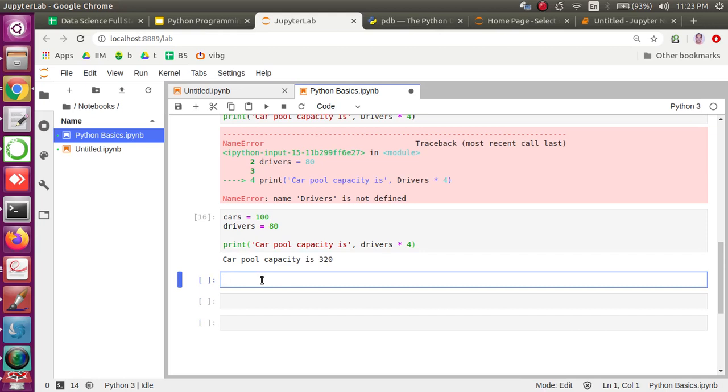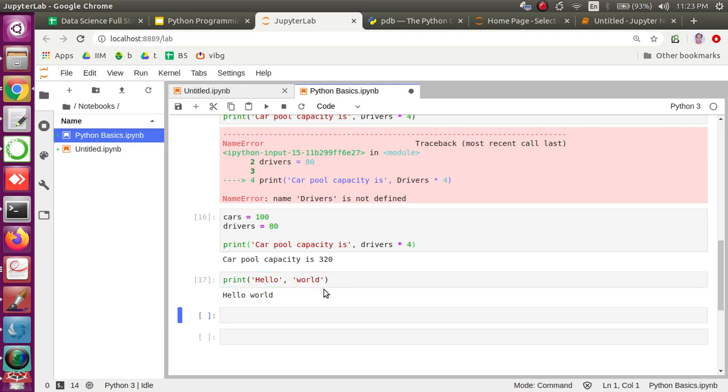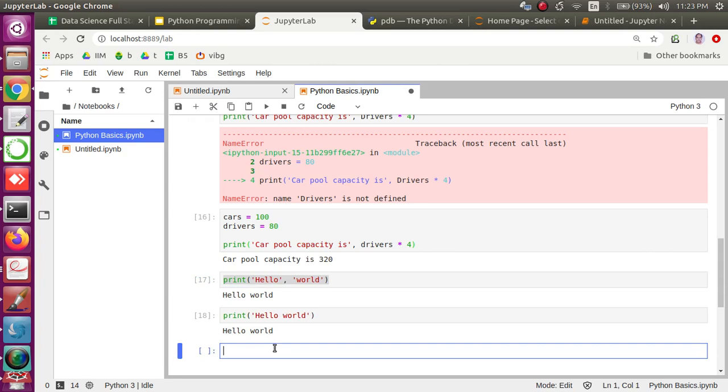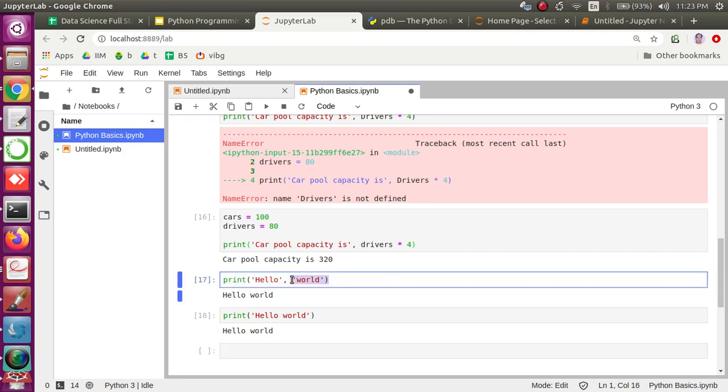Okay, so we can write multiple variables, for example hello world, so this is possible, or you may want to write hello world in a single string, and this is also possible, right? There is no difference. That means we can pass multiple arguments to the built-in function called print.